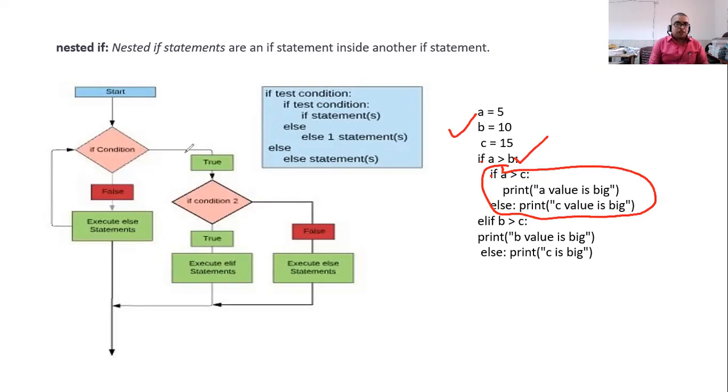Pictorially it can be represented like this. It will become more clear when you have some hands-on practice.